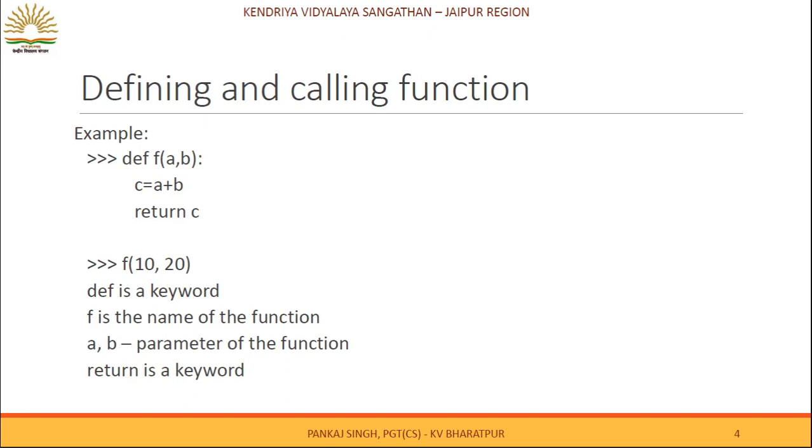So it is one basic function, and now to call that function, we will come to the console and write, say, f(10, 20), so that function will be called. Now in this small piece of code, def is a keyword, f is the name of the function which we are giving, a and b are the parameters of the function, and return is a keyword.